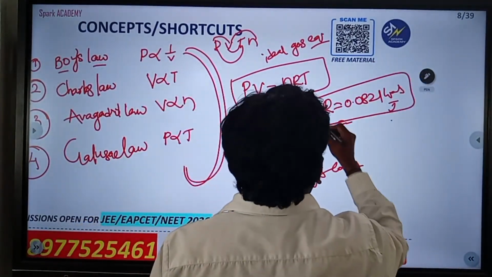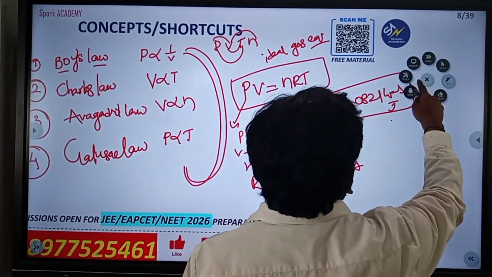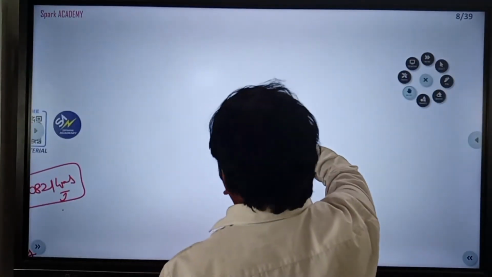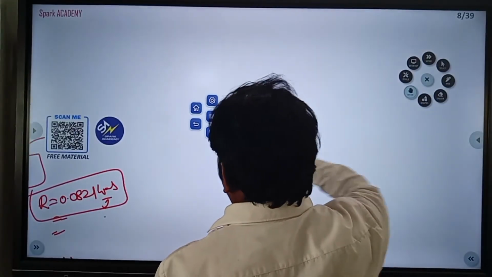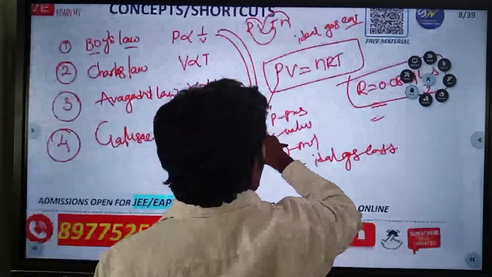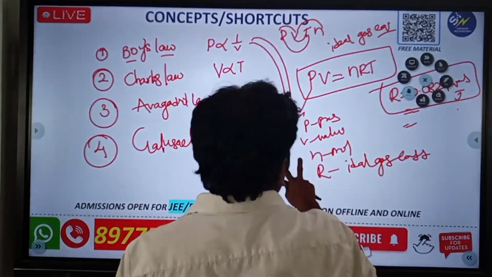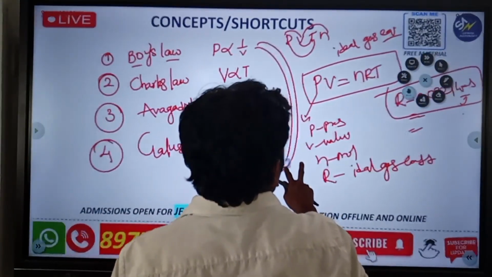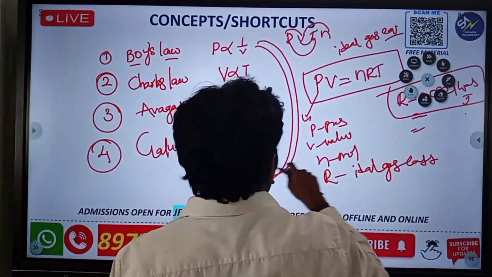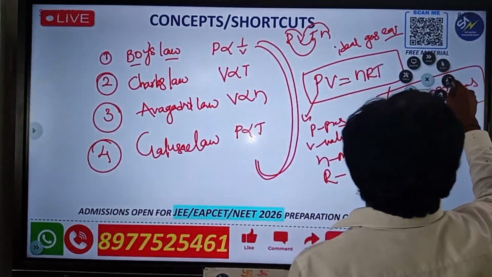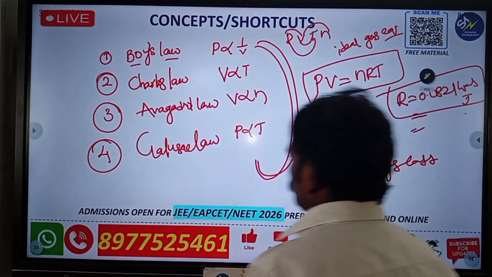You should remember the R values, Nana. Very important.